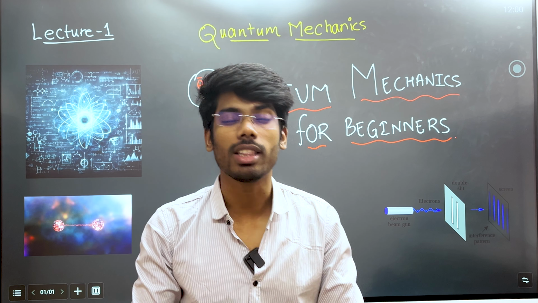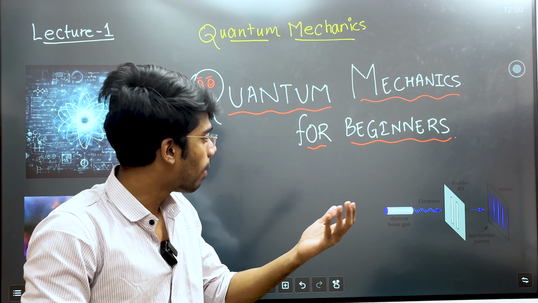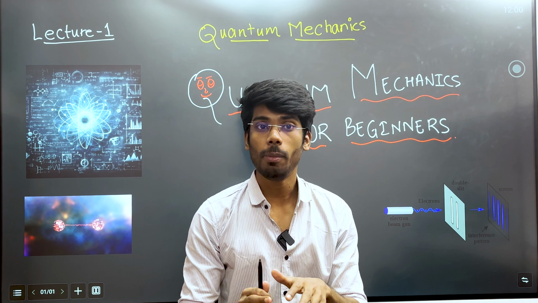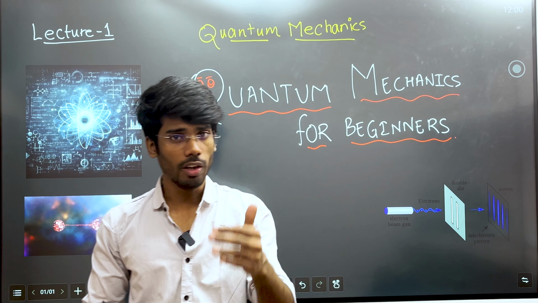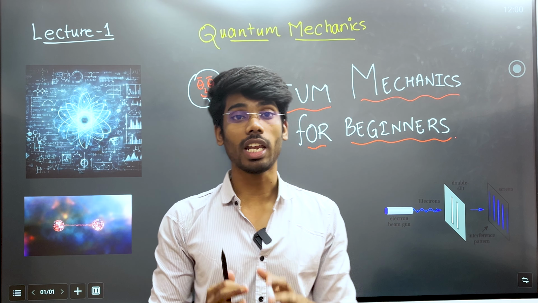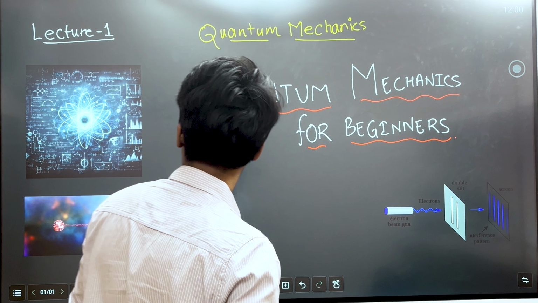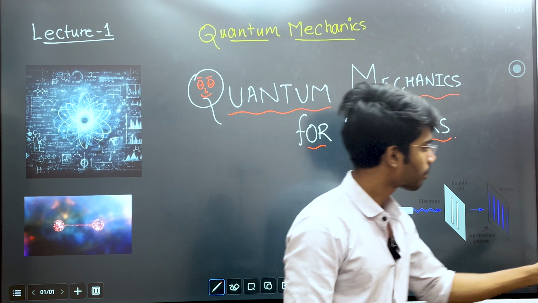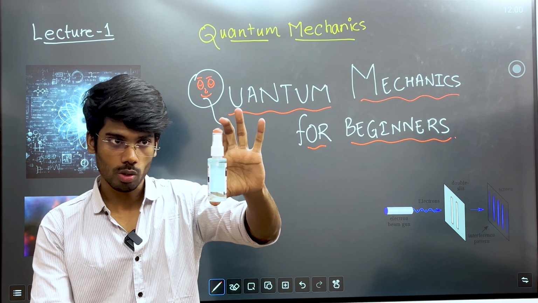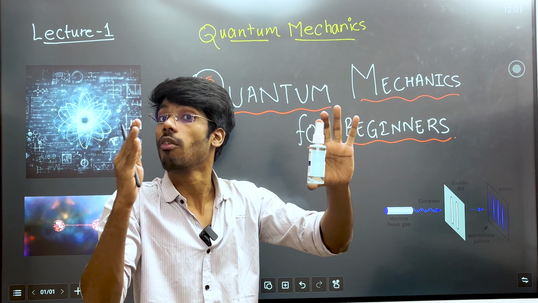But at the atomic level, there are probabilities that the particle may pass through that wall or may not pass through that wall. This probability depends on the wave function which we use in quantum mechanics. So basically, quantum mechanics tells you how a particle at the atomic level behaves, right? Now, if I just hold this stuff, I can clearly see that this is a particle which has certain mass. It can't be a wave.